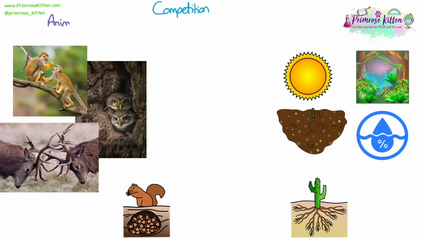Competition. All organisms will compete with other organisms for resources in their environment. So for animals, they compete with each other for food, space or territory, and mates. And plants compete with each other for light, space, water, and mineral ions.